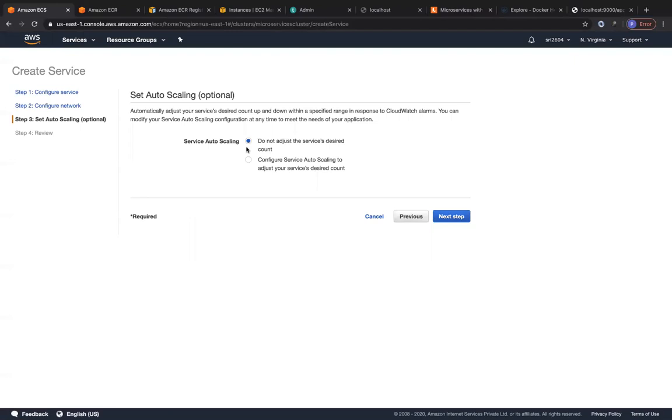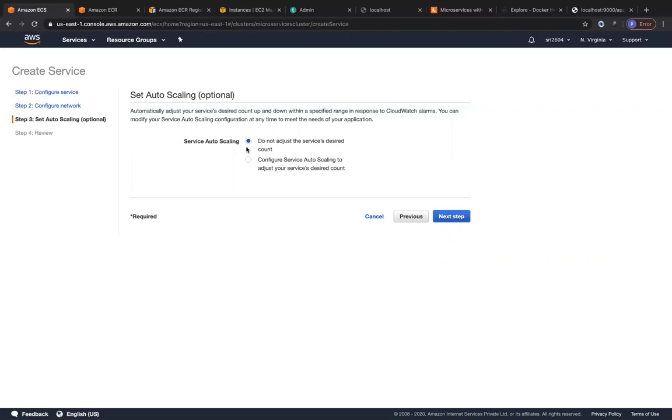So you can do service auto scaling over here. You already learned about auto scaling for EC2 instances based on CPU utilization. If the CPU utilization is greater than 70%, you would like to add one more EC2 instance. If the CPU utilization is less than 20%, you would like to remove one EC2 instance and so on. But over here, this is container level scaling. This is service level scaling, which is amazing. So based on the metrics of your container, like its CPU utilization, you can choose to spawn one more container on the fly. And this happens within your cluster, right?